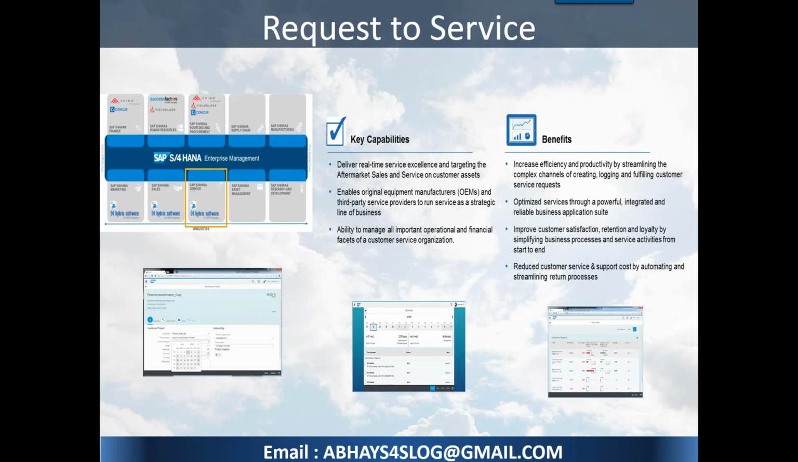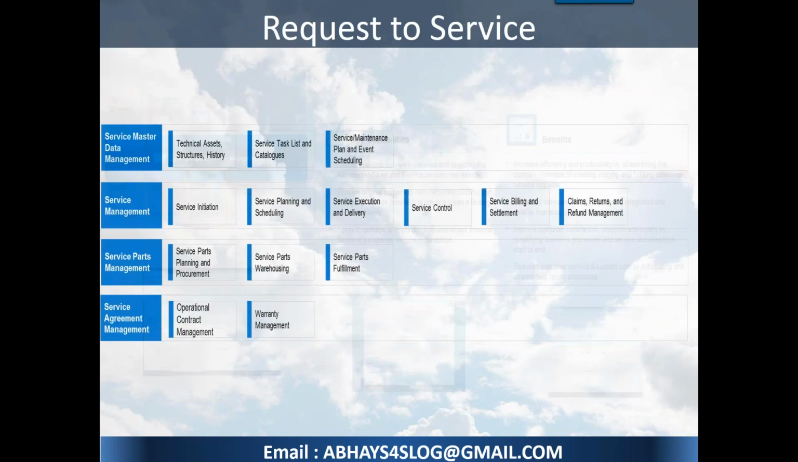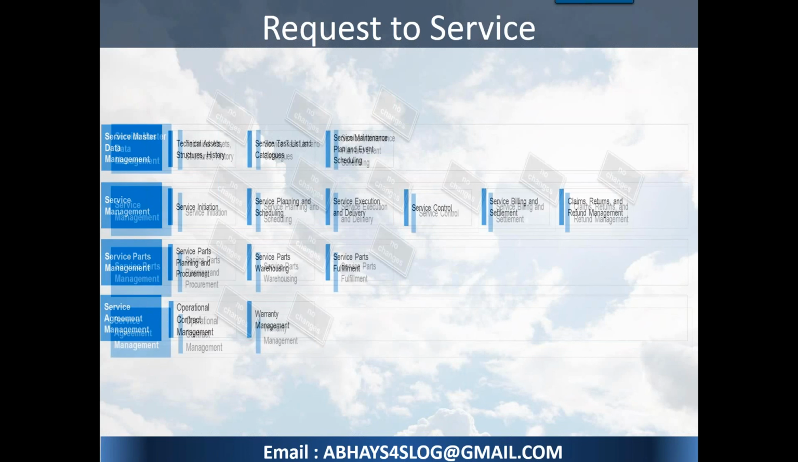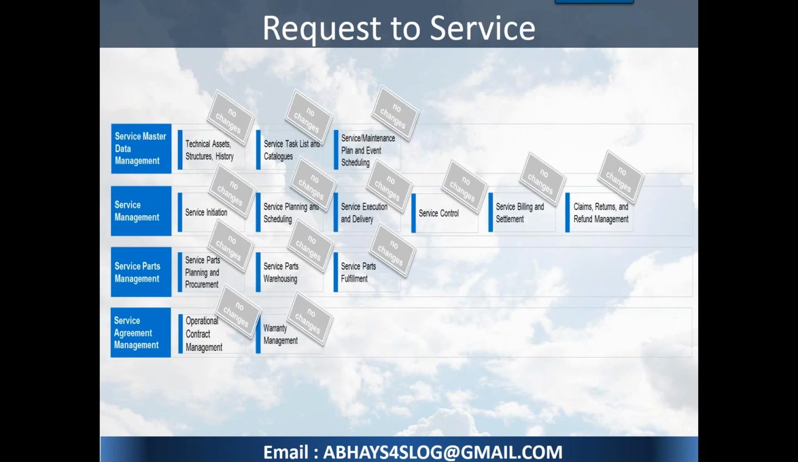Similarly, request to service is again a service-based module. This is what you perform today from the service perspective, and tomorrow there are no changes. It means that it runs as it is. It doesn't mean that it will not be available in future, but at this point of time with the 15.11 release, there are no changes in terms of service modules as such. Okay.